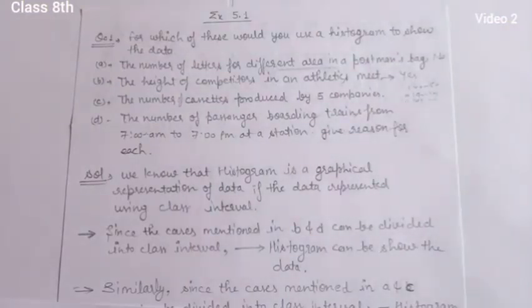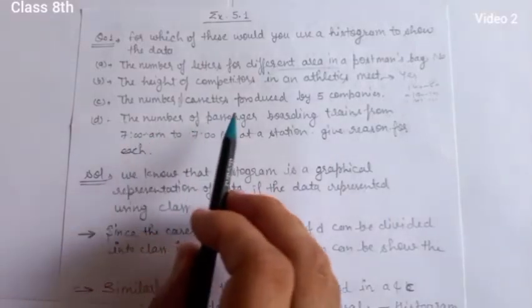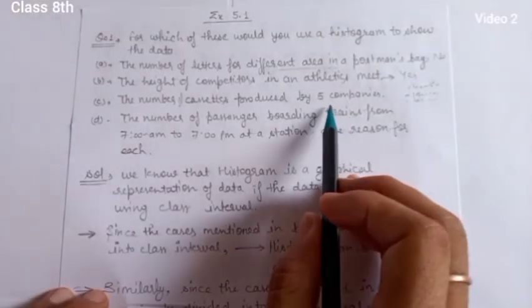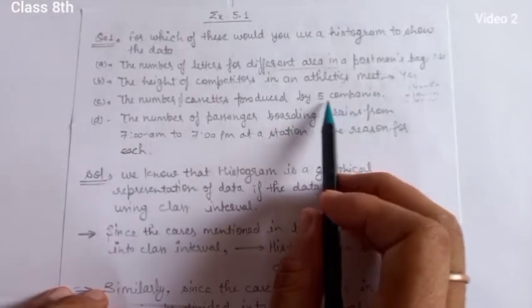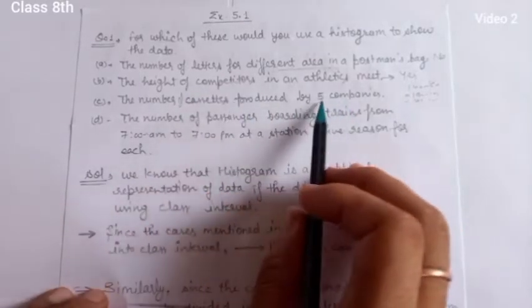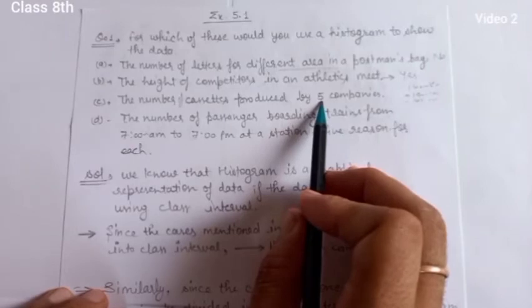Now part C, the number of cassettes produced by 5 companies. Again students, we can't make a group of companies here. These are individual. So in A and C we can draw only a bar graph, but not histograms.